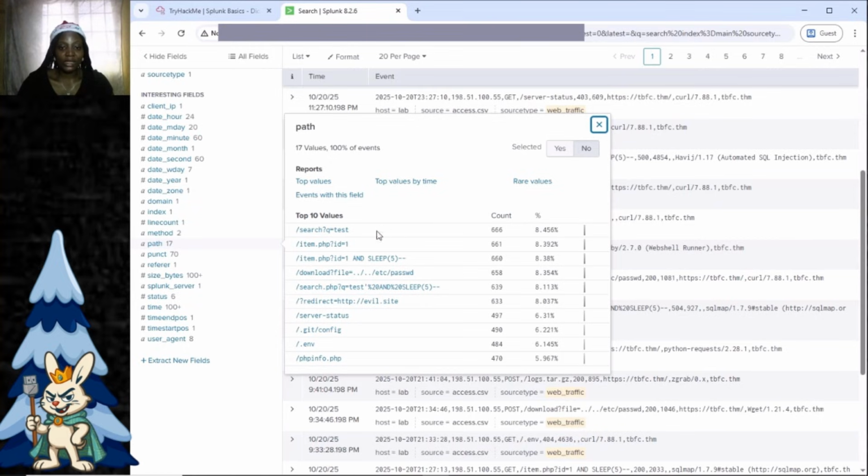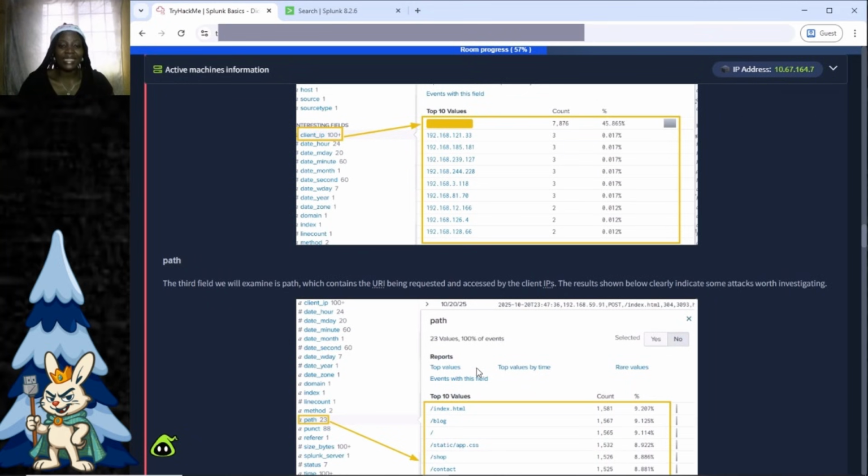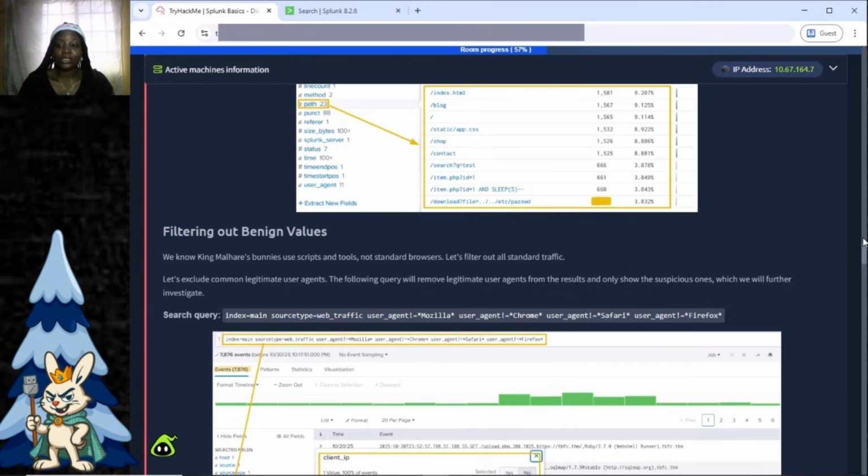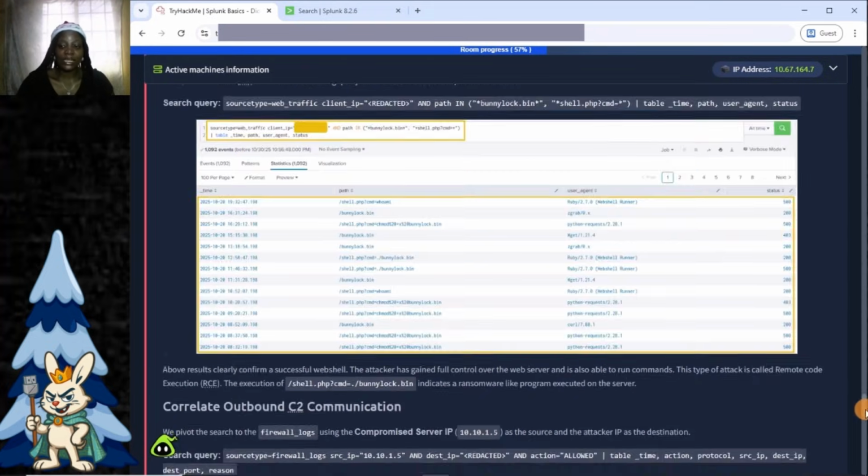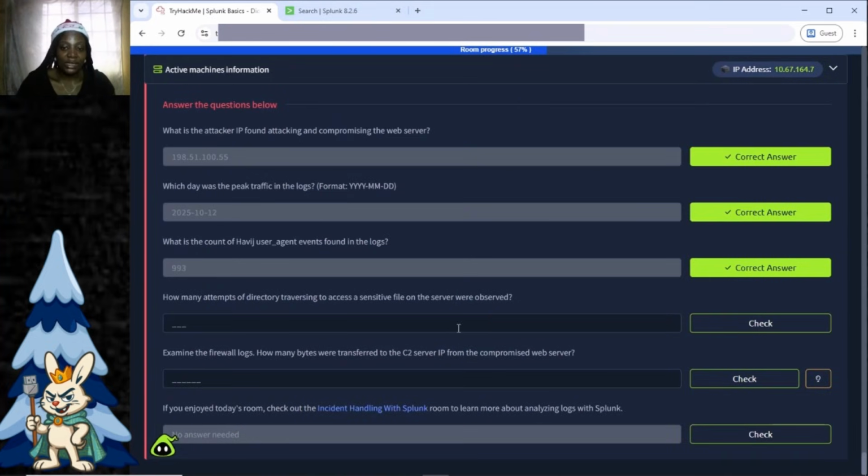Now, from this list, there is only one value that looks like directory traversal, and that is this one. You can see dot dot forward slash etc password. So this is the indicator of directory traversal, and the count attached to it is 658. That means that there were 658 attempts at directory traversal. So our answer is going to be 658.